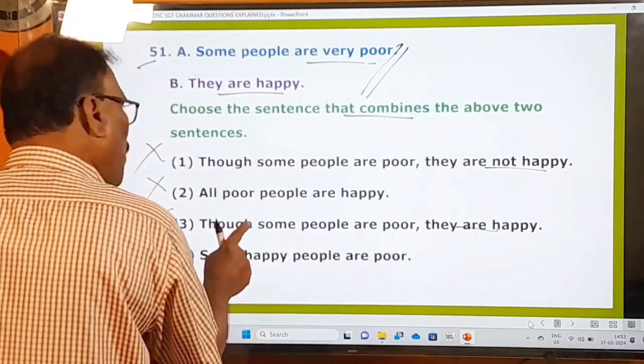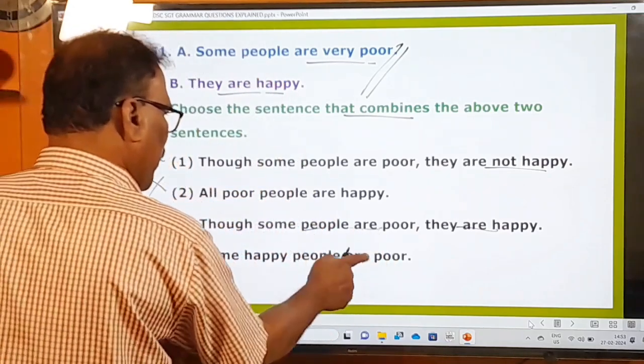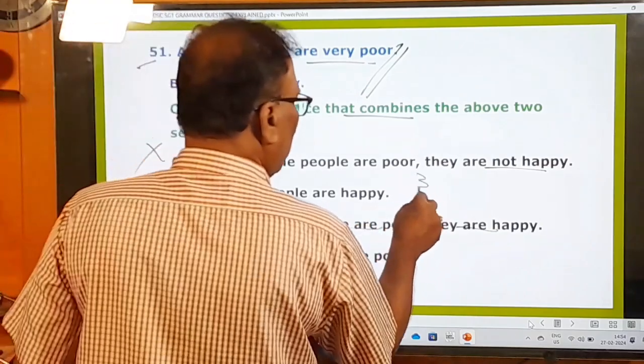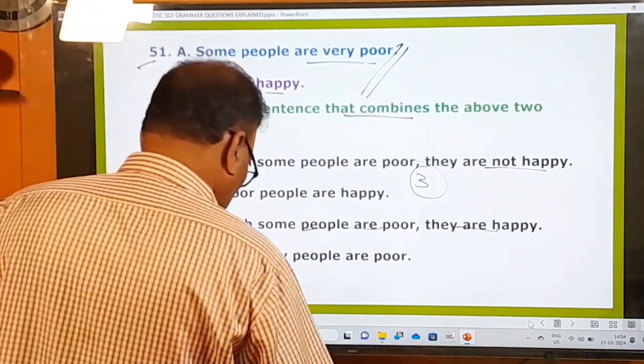This is how we can combine these two sentences in this way. Okay. Some happy people are poor. So first one, second one, fourth one are wrong, and only the third one is the right option, right answer. And now let's move on to the next question.